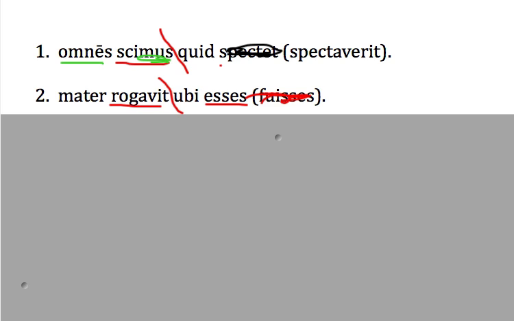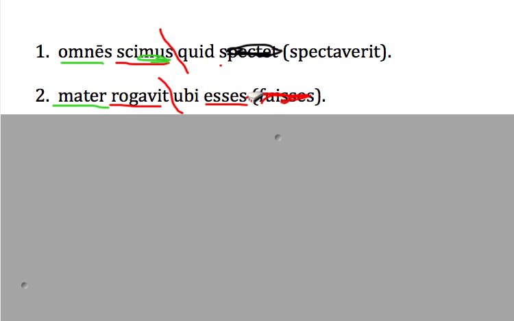We end up with mater rogavit, mother asked, ubi essis, where, notice the subject, where you were. Mother asked where you were. This could also be mother asked where you would be. So you can have the same time relationship or the time after relationship.